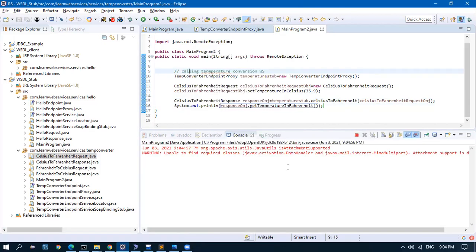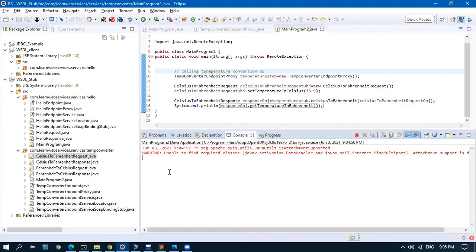So the conversion is taken care of by the other guy on the web service side. We are not writing the logic. We don't know what the formula is. When I give a temperature, they will return it back. So it's taking time because it's a web service call. The program is still not over, the red box is still there. Then we need to get a response, right? Yeah, we got it. Okay, 96.61999. It's a float. So this is how the web services are called.